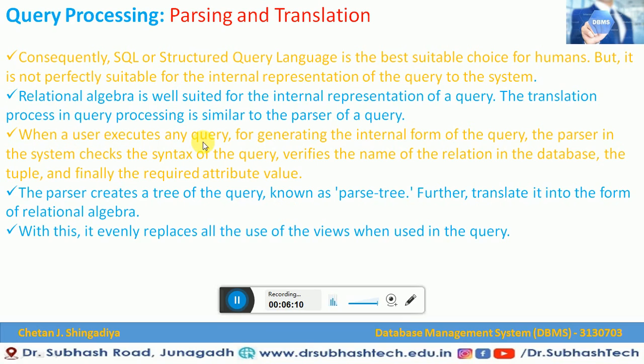When a user is going to execute a query, for generating an internal form of the query, the system checks the syntax of the query. The first thing is to see the syntax of the query. Also, it verifies the name of the relation and the name of the database, tuple, and finally checks the required attributes of that value. So this is the main aspect of parsing and translation while doing query processing.